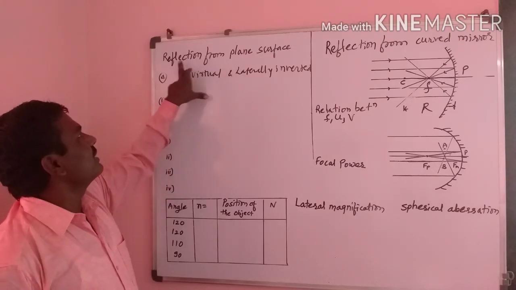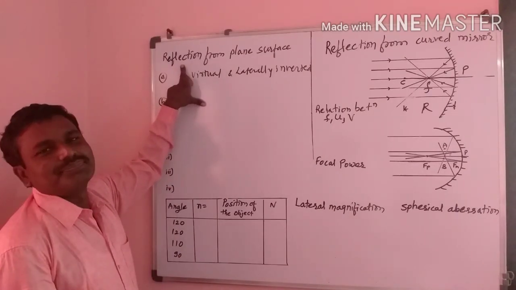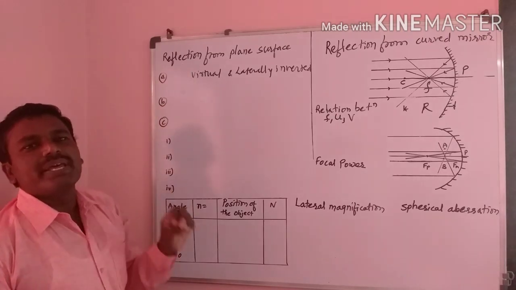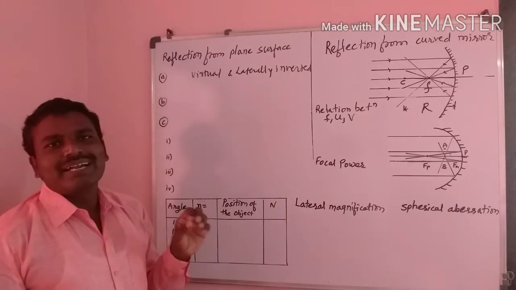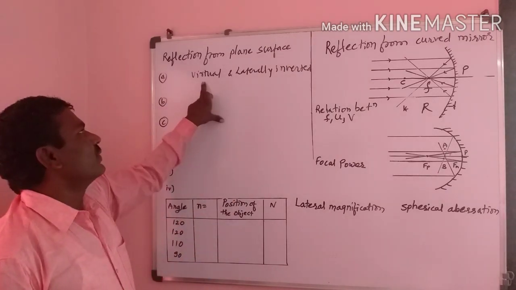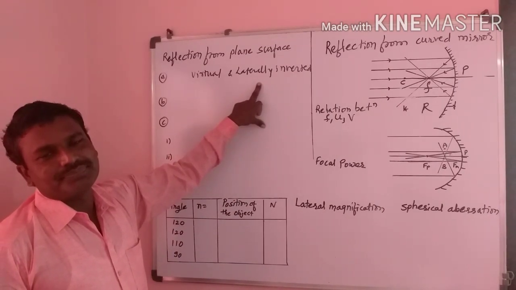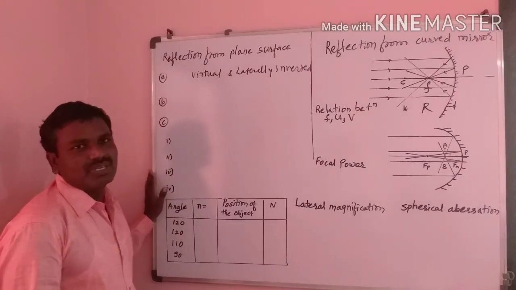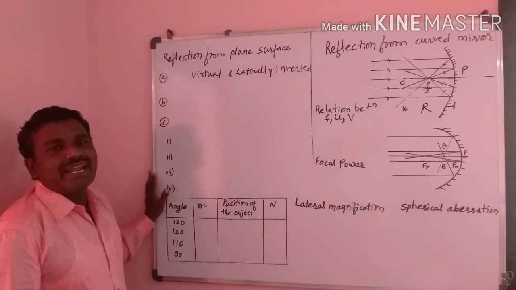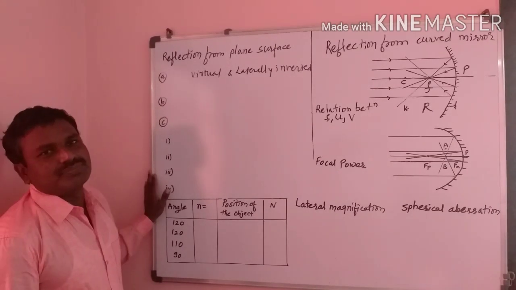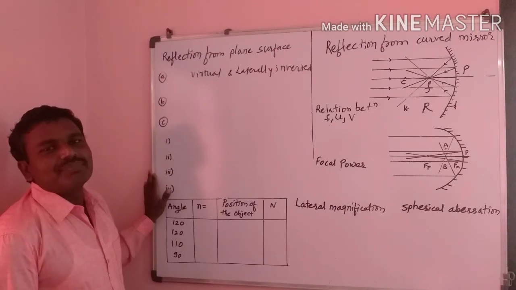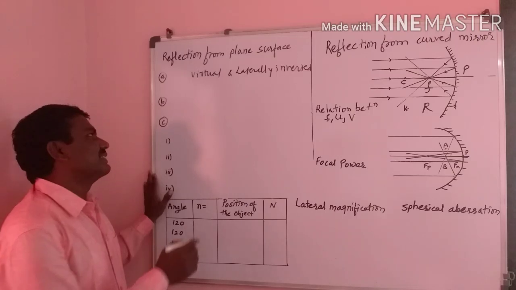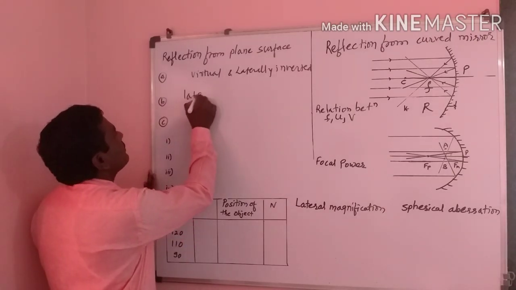Reflection is nothing but the rays come in the same medium, and if the object is in front of a plane reflecting surface, at that time the image is formed virtual and laterally inverted. This is the first condition for reflection from plane surface. If we stand on the bank of a still water body, at that time the image formed from that reflecting surface is laterally reversed.